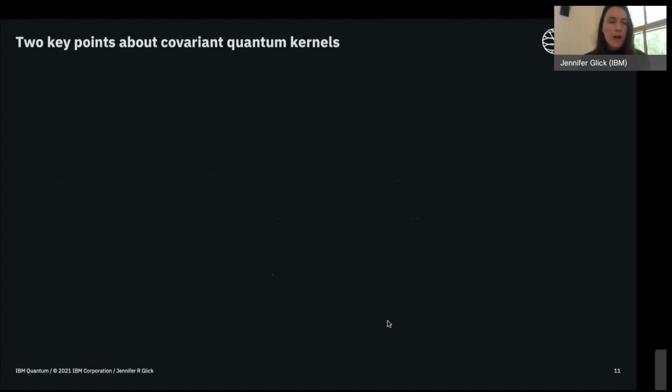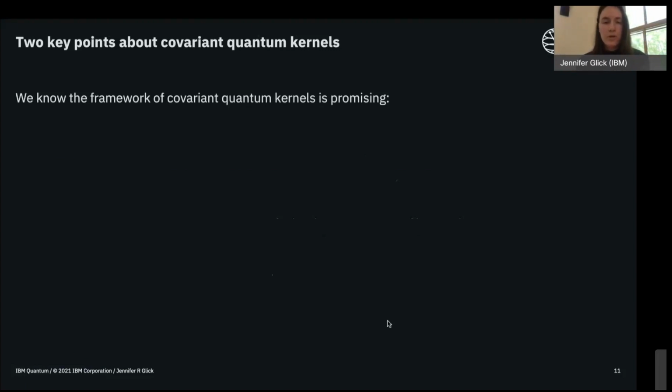So before we move on, I want to pause here and summarize a couple of points that we've been discussing. We have good reason to believe that this framework of covariant quantum kernels, which are kernels that exploit group structure in data, is a promising avenue to investigate further. One of the reasons is that, as we just discussed, it contains a known instance of a quantum kernel with a quantum speedup.